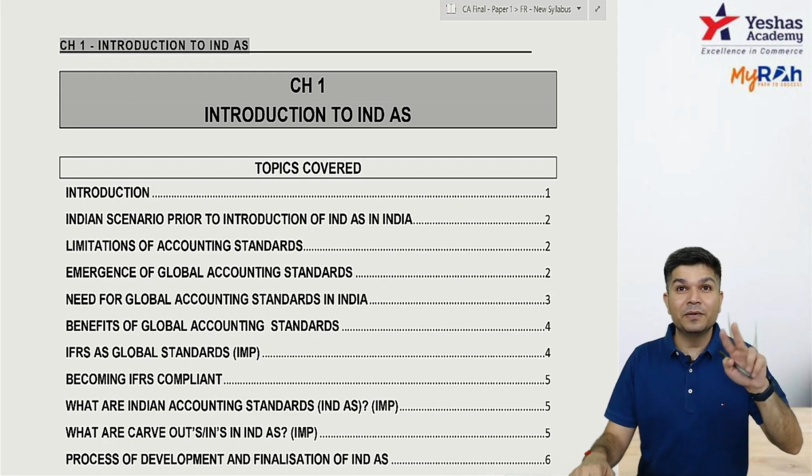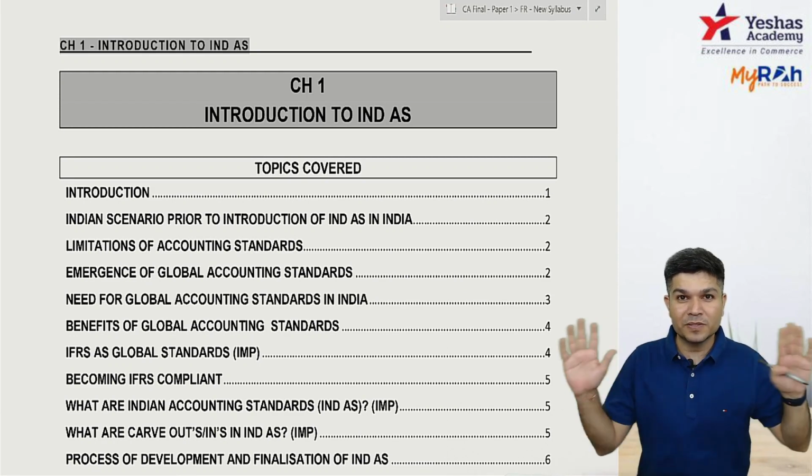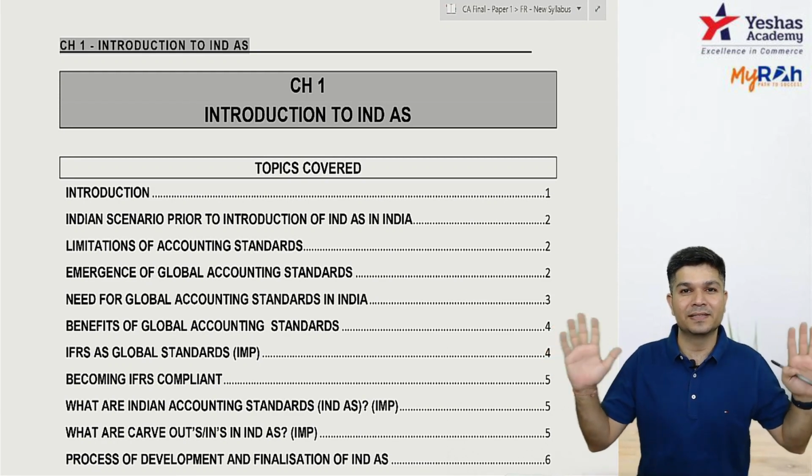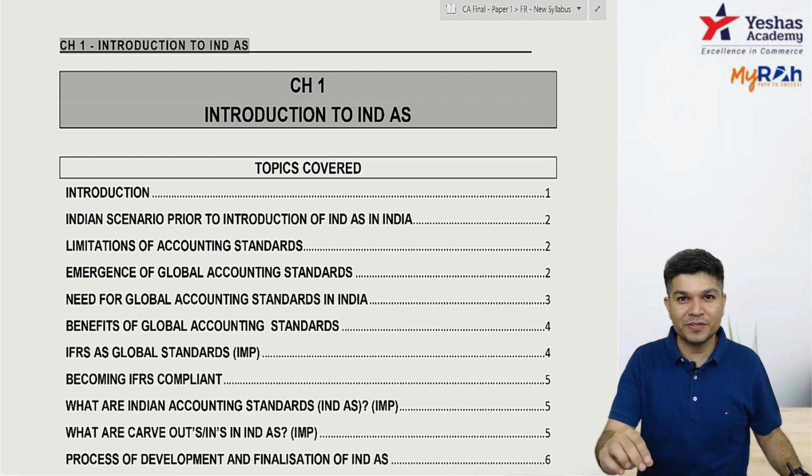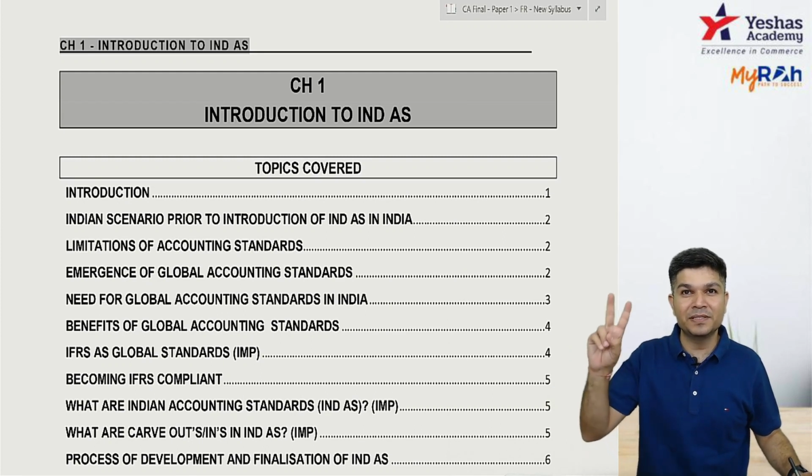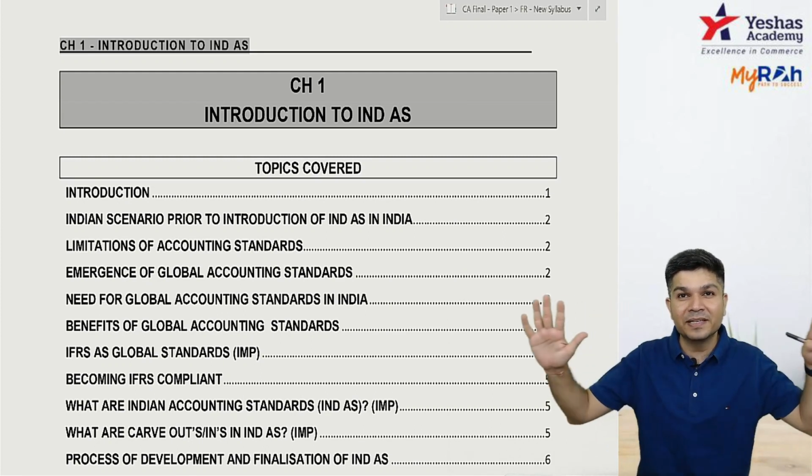Number 2, the material which I am providing to you is an exhaustive material. You don't have to do anything else. It covers all your ICAI questions. It covers your suggested answers. It covers your RTPs as well. The RTPs, suggested answers, ICAI material, everything gets covered.